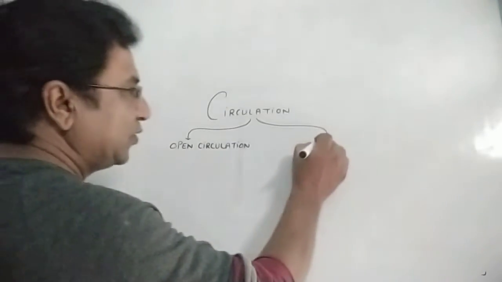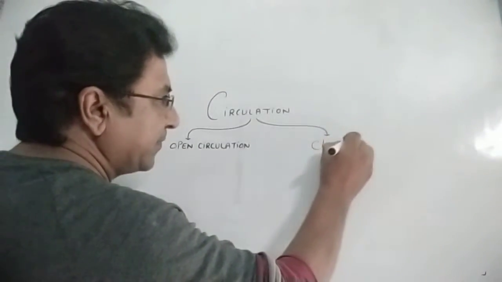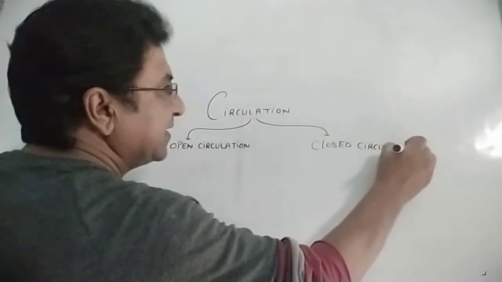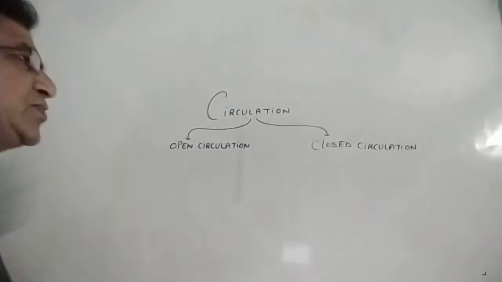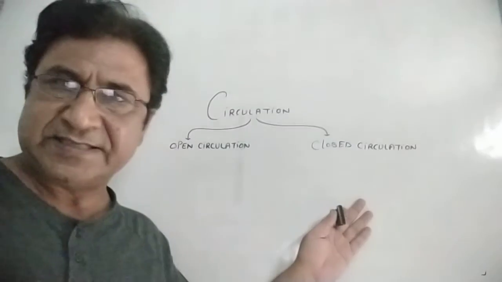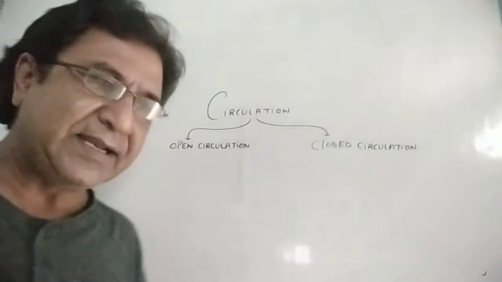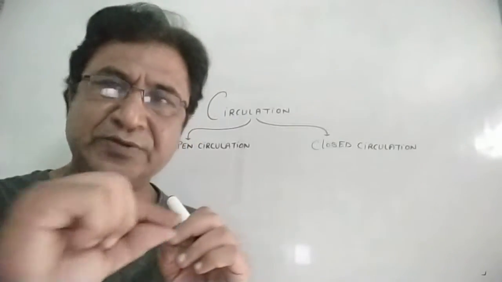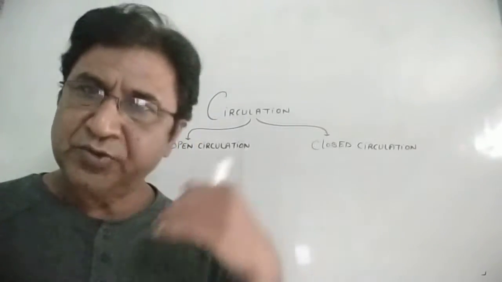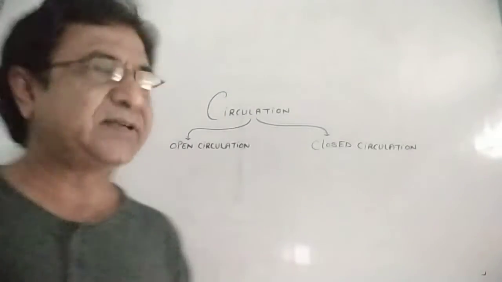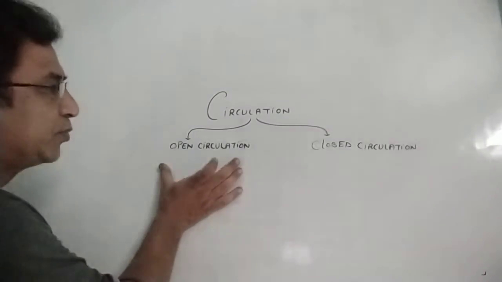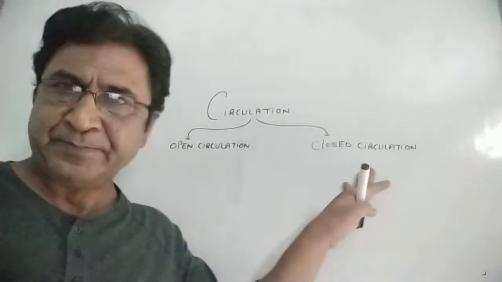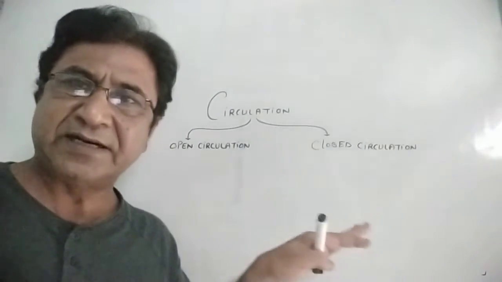And the second one is closed circulation. Closed circulation is the circulation in which the blood is transported through arteries and veins. Means there are specialized vessels present in the body of the organism through which the blood is transported, and through the blood substances are transported. So remember, circulation is open circulation and closed circulation. In humans, it is closed circulation because arteries and veins are present.